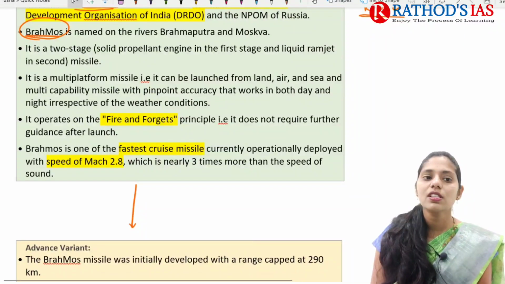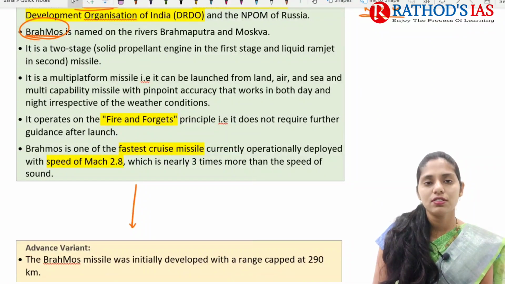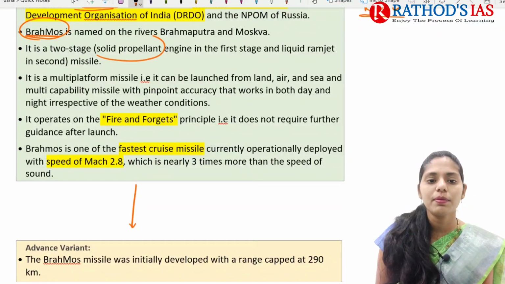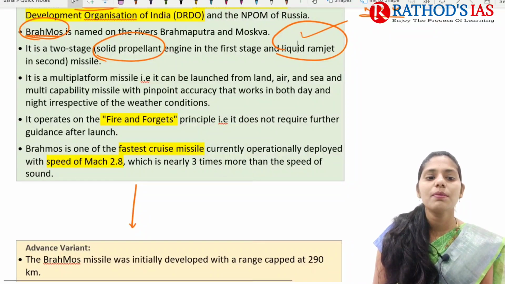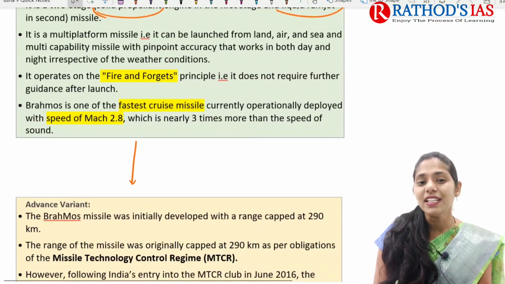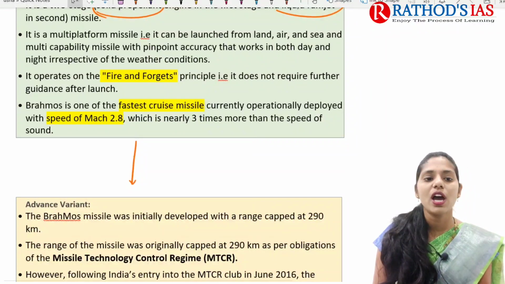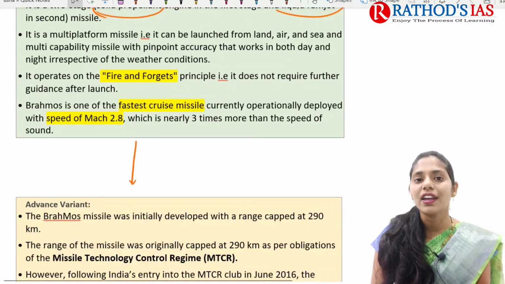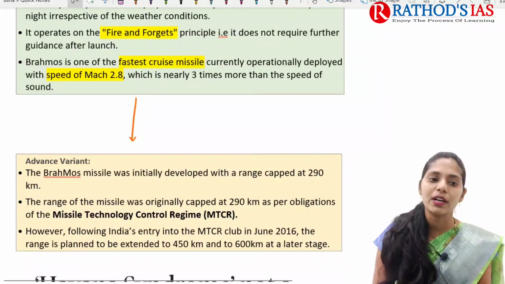So here this Brahmos is a two-stage missile, that is, a solid propellant engine in the first stage and a liquid ramjet in the second. So first one is solid propellant, and in the second stage we have a liquid ramjet as well. It is a multi-platform missile. That means it can be launched from land, air and sea, and it also has multi-capability. And it mainly operates on the fire and forget principle.